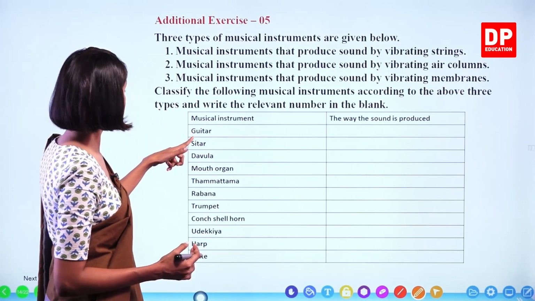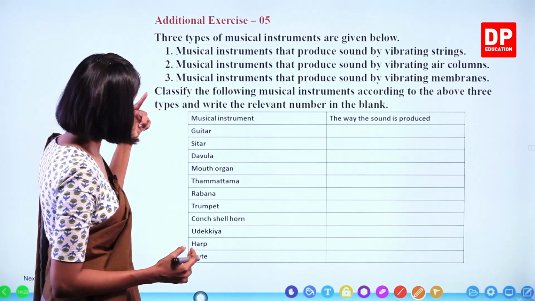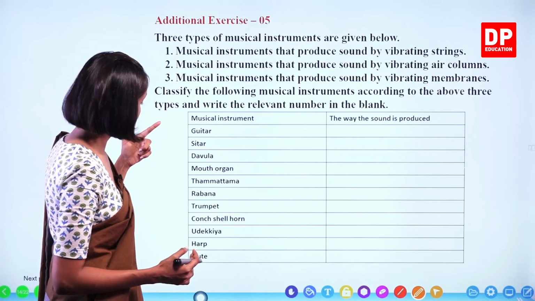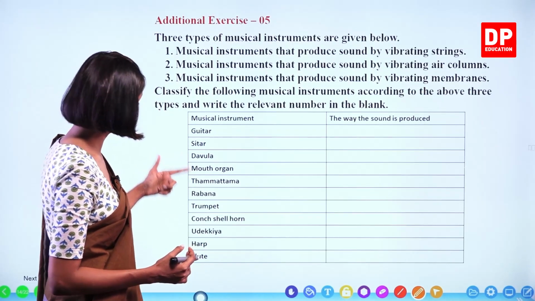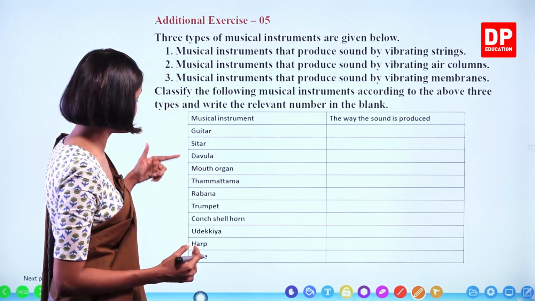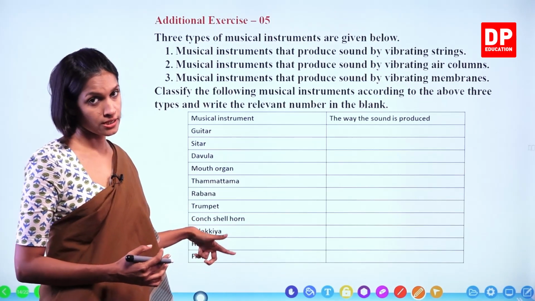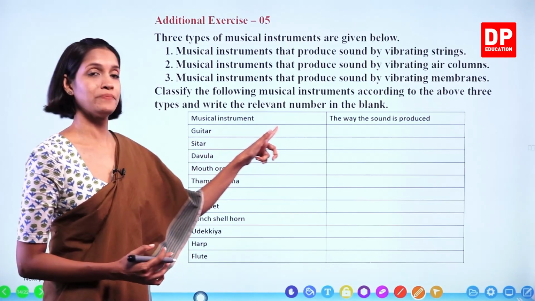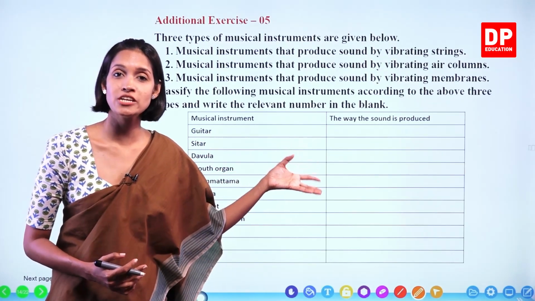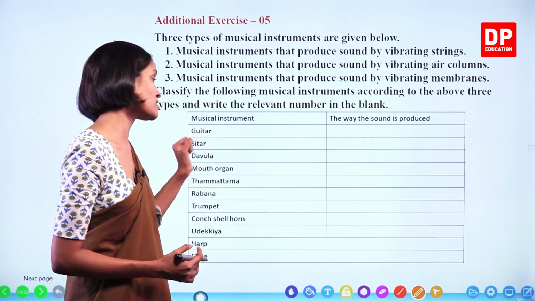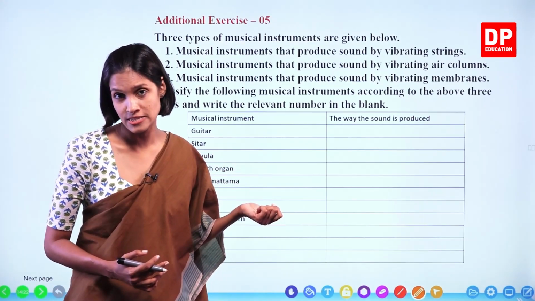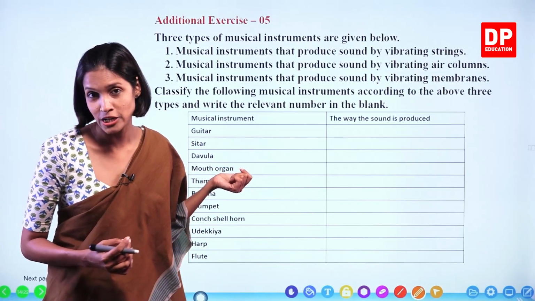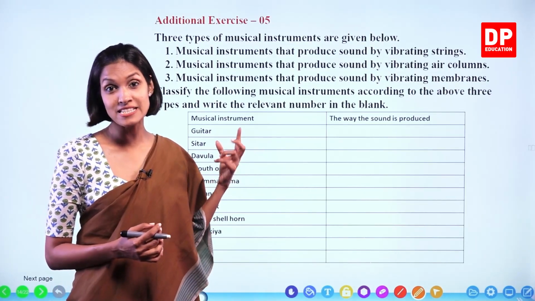Guitar, sitar, dowler, mouth organ, tammatama, rabana, trumpet, Cornshell horn, udakya, harp and flute. Right? So, let's go to the first one, guitar. Now, guitar is a type of string instrument. If you want to make sound, you have to strum the strings. So, you have to vibrate the strings. Therefore, guitar produces sound by vibrating strings.